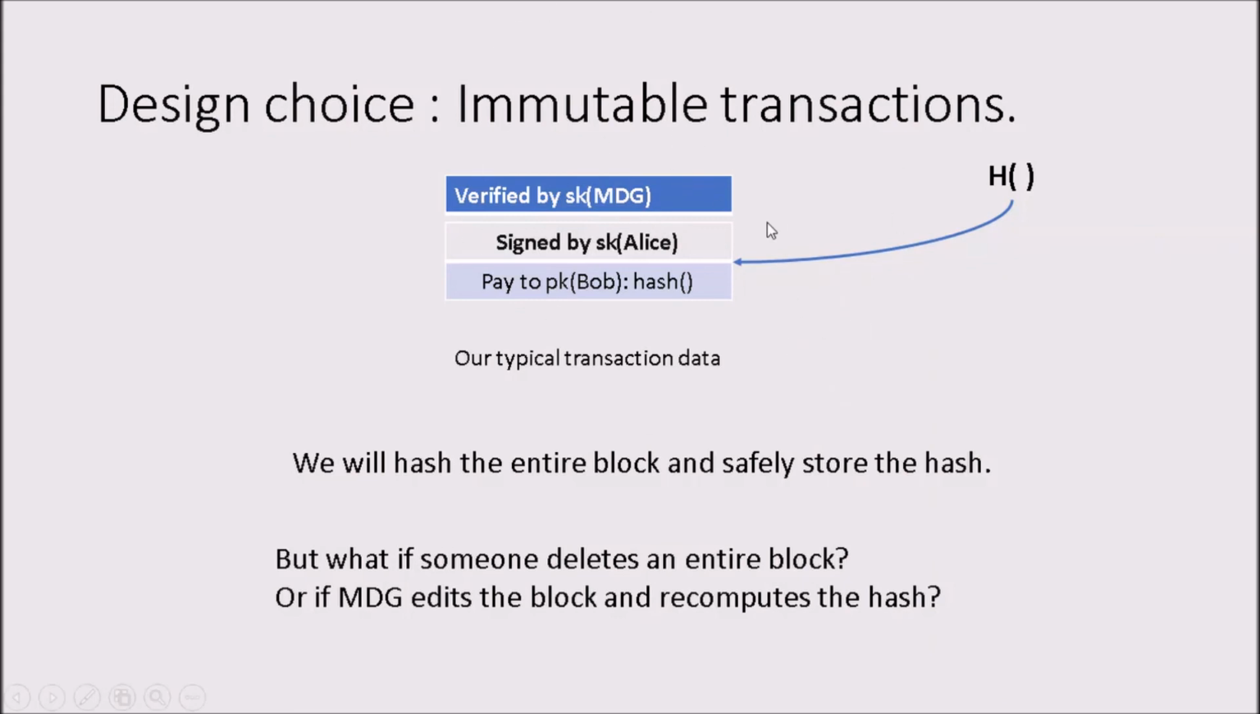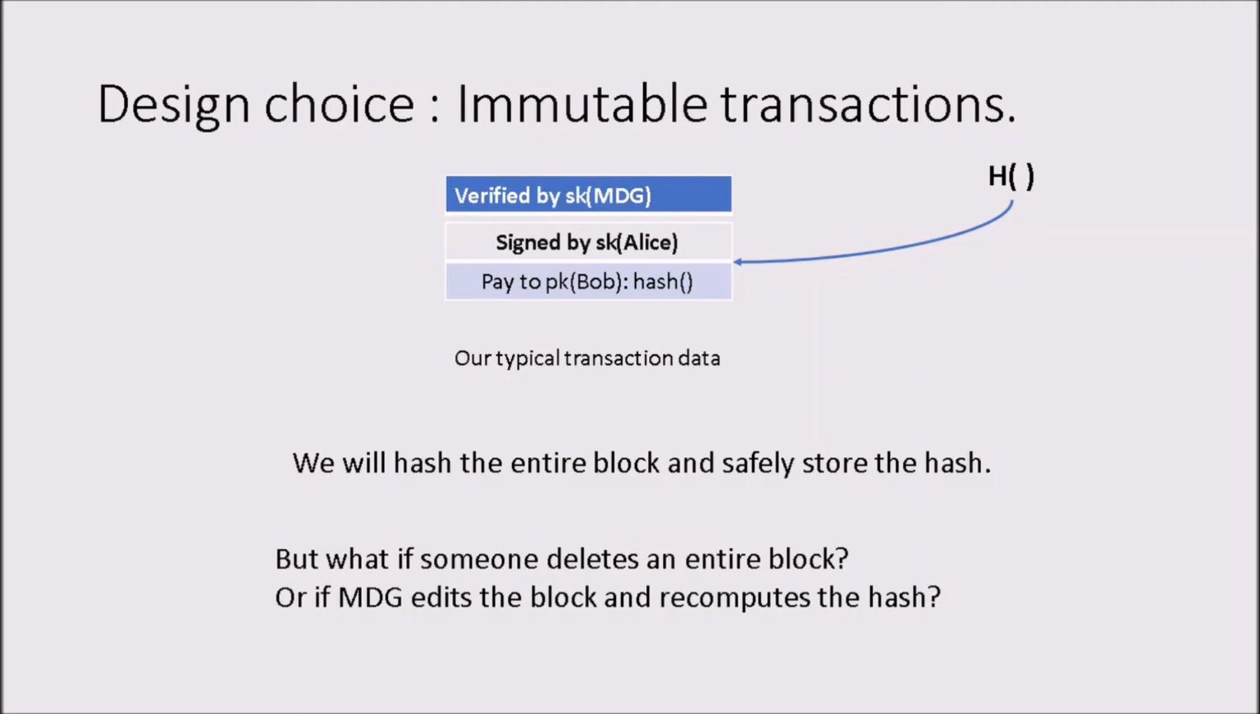So basically these are the two hash function properties, and what we do is we hash the entire block. This block is a data structure and we pass it to the hash function, and it creates a digest, a hash of the data structure, and we safely store the hash.